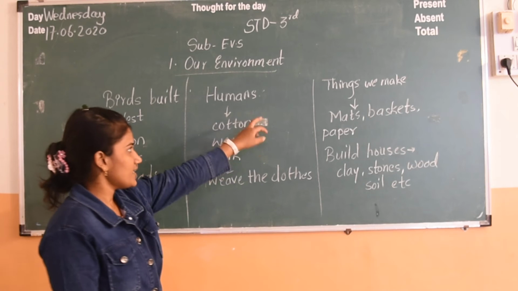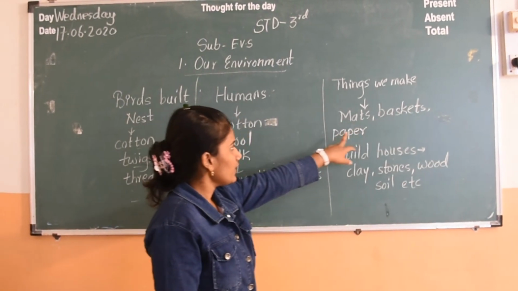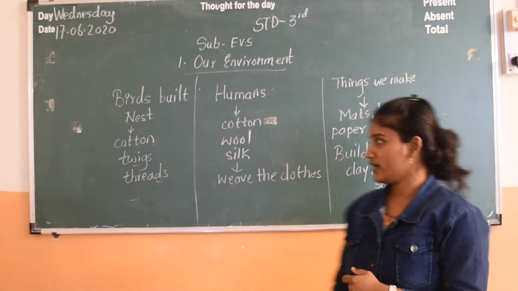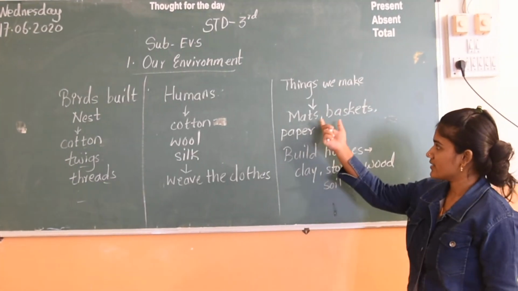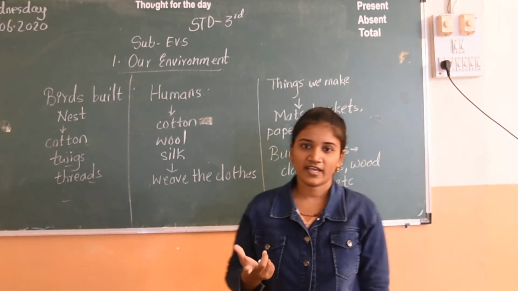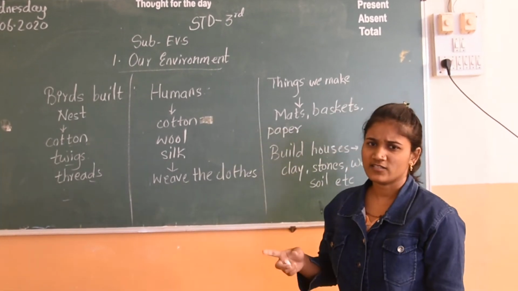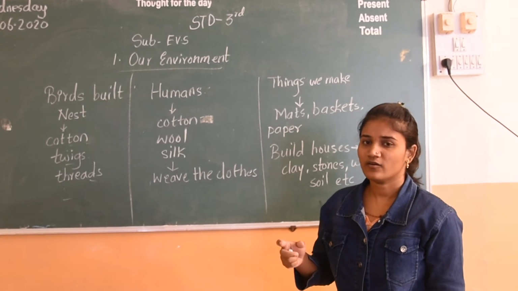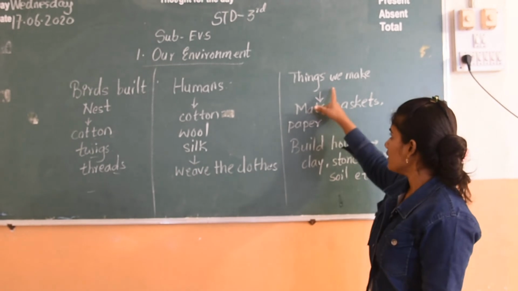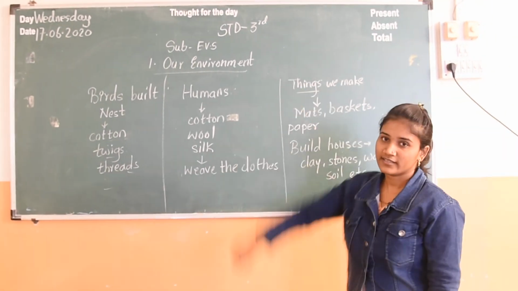Second thing, things we make. Some things we are making from the environment. Which are they? Mats, baskets, paper, table, chair. So many things we are making from the environment. We are taking those things from the environment and making different things.